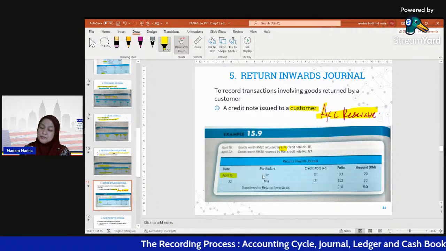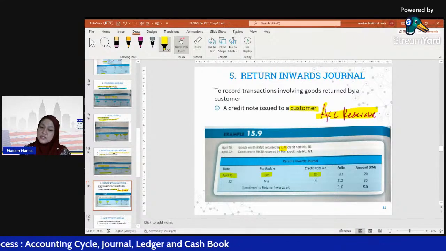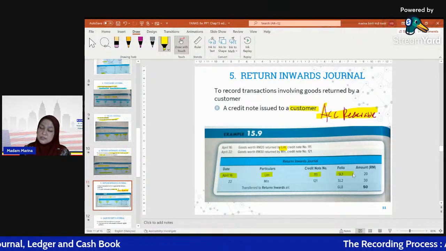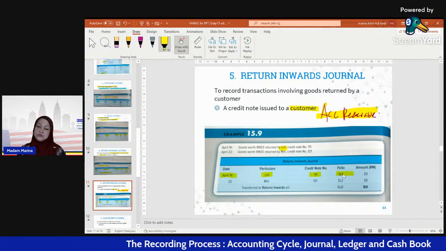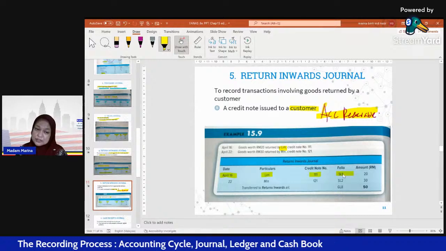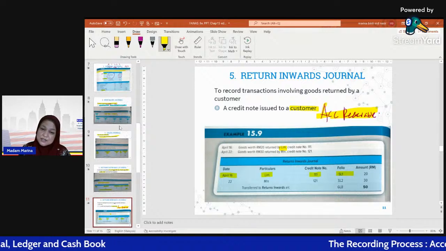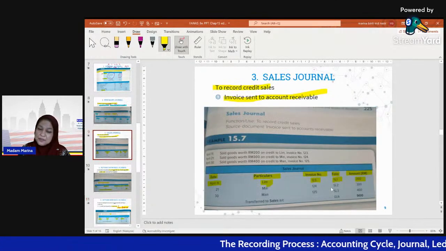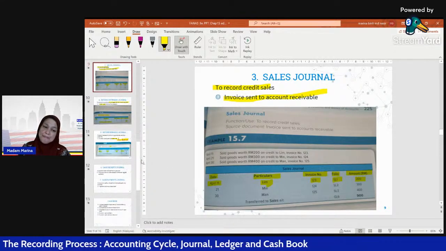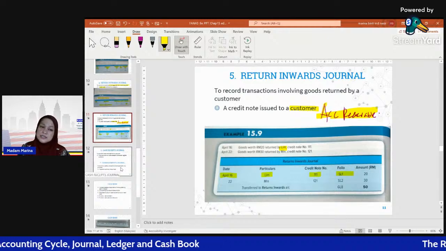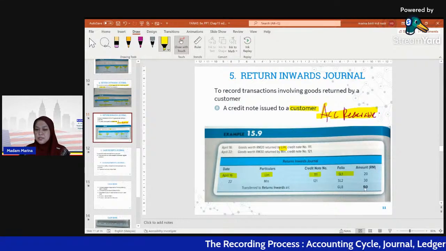Put the transaction date, the name of the account, credit note, and the folio is sales ledger 1. How to check whether sales ledger 1 is correct or not? Once again, we check in the sales journal. Lim, sales ledger number 1. Sales ledger number 1, of course, Lim. So this is for the returns inward journal. Same goes to the returns outward journal and all other journals.